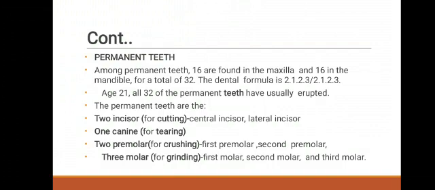The permanent teeth are 2 incisors, for cutting, central incisor and lateral incisor; 1 canine, for tearing; 2 premolars, for crushing, first premolar and second premolar; and last, 3 molars, for grinding: first molar, second molar and third molar. All we can see in the previous diagram.